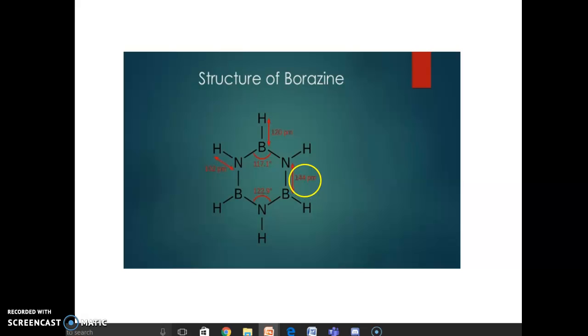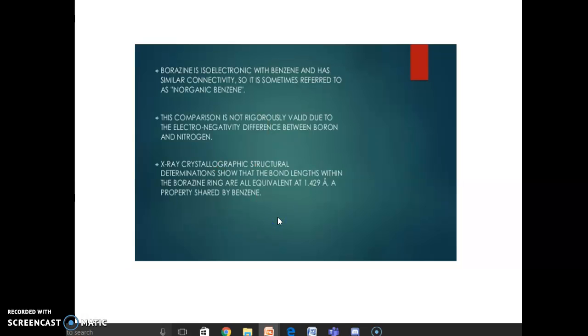Here you can see in this structure there are alternate units of BH along with NH bonds. So borazine is isoelectronic with benzene and it has a similar connectivity, so it can be referred to as an inorganic benzene.